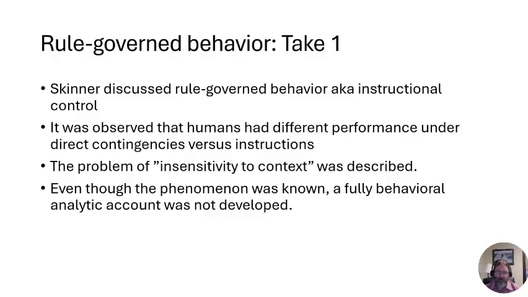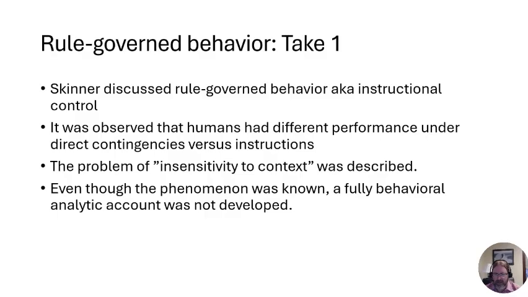The fact that they are following an instruction given to them by the experimenter, or maybe a self-derived rule where they think, okay, red ones are the good ones, makes them less sensitive to those changes. They might keep following the pattern of responding to reds even when it shifts and green becomes more reinforcing. That problem was called insensitivity to context. So that was already known. We knew this happened and we saw it happening.